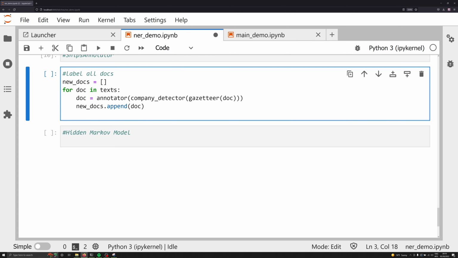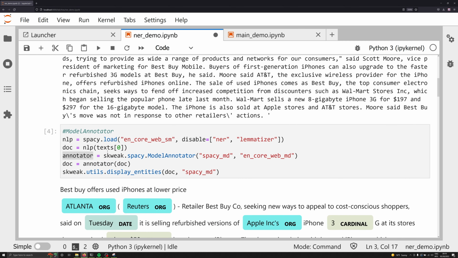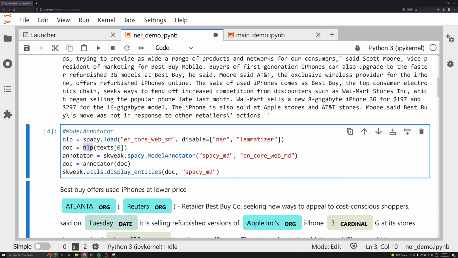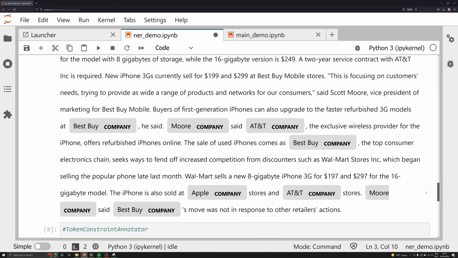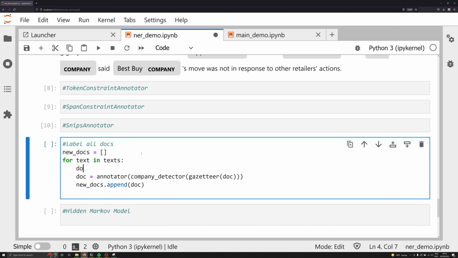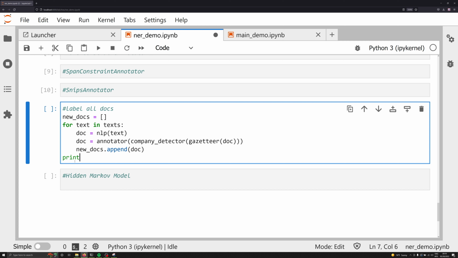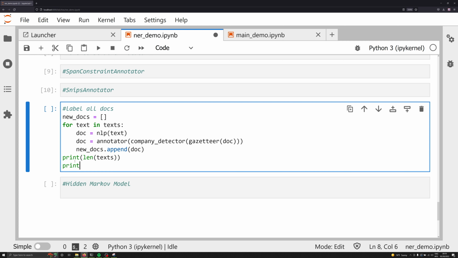For doc and texts, I'm going to scroll back up real fast, and we need to make sure that we pass this document initially through our NLP model so that we have the doc object actually created. So we're going to say for text in texts, and we're going to say doc is equal to NLP text. That's going to create the initial annotation, which creates the doc object for each text, and we're going to append. So what we should have, and we can check this out real fast by printing the length of the texts, and we want to have the same length of docs here. Print the length of new docs.